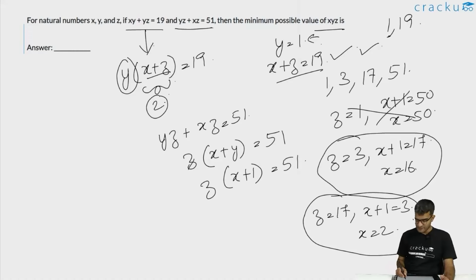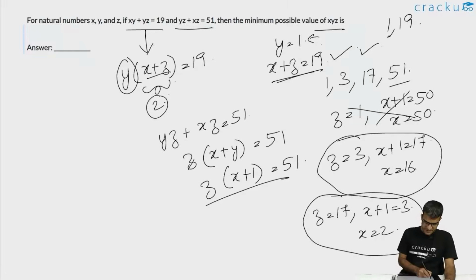z cannot be equal to 51 because in that case x will not be a natural number. If z is equal to 51, x will be equal to 0, so that's clearly not valid, and x plus z will not be equal to 19. So this equation basically has two solutions.